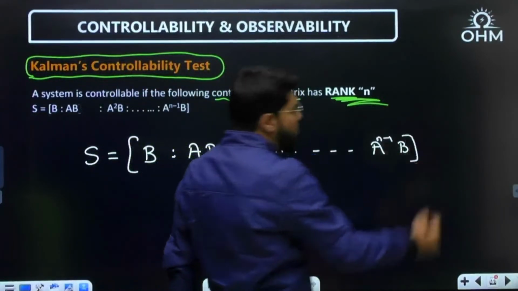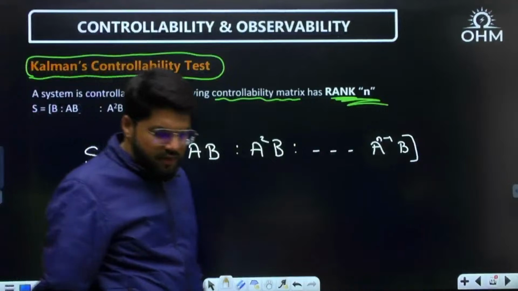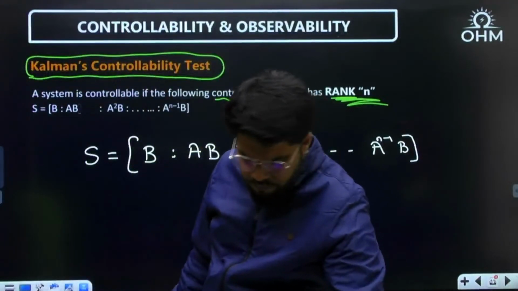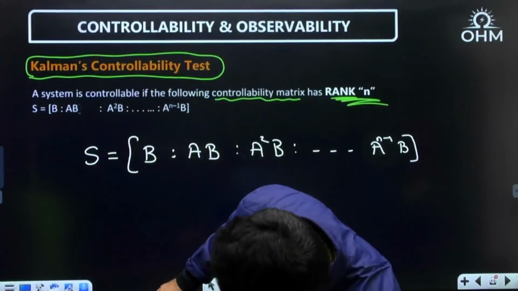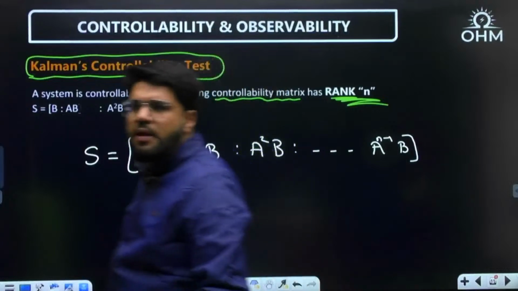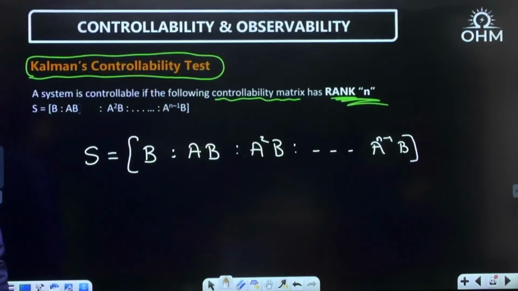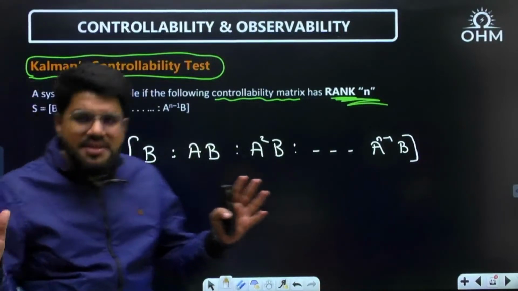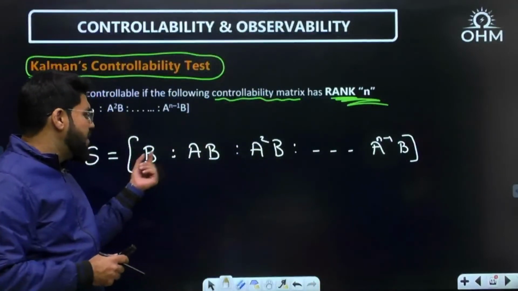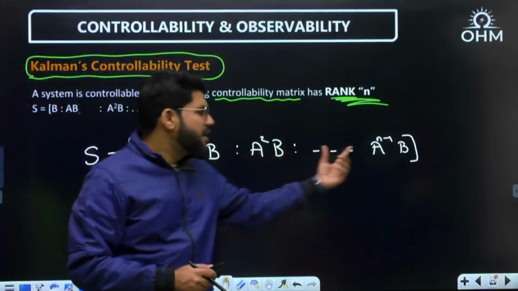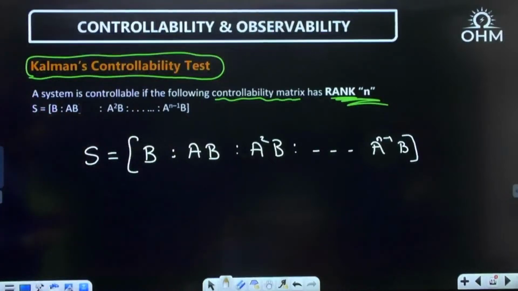I used the word augmented matrix right now. Good evening, Raj. Sir, I will write it once again. What is that controllability matrix? It contains the augmented matrix B, AB. What is that augmented matrix? When several matrices are combined and written inside a single matrix, that is what is an augmented matrix. So the matrix B, along with AB, A square B, etc., up to A power n minus 1 into B, all written inside a single matrix known as S, the controllability matrix.